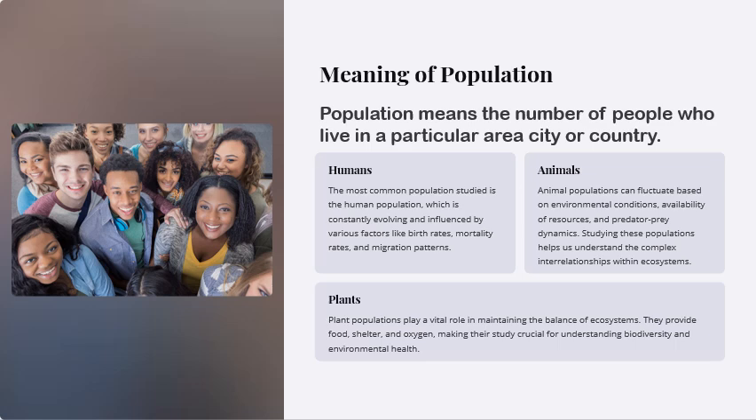So the survival of animals mostly depends upon the environmental conditions, and if a place has more availability of resources, then you can find more animals there. Plant populations play a vital role in maintaining the balance of ecosystems. They provide food, shelter, and oxygen, making their study crucial for understanding biodiversity and environmental health.